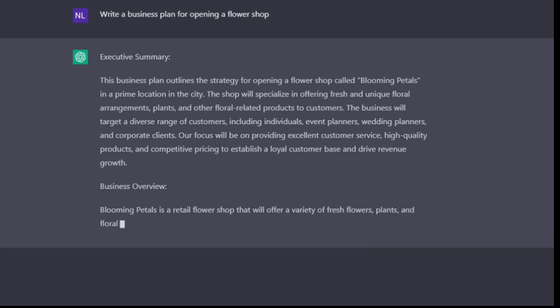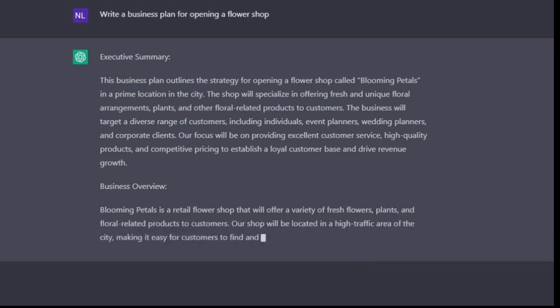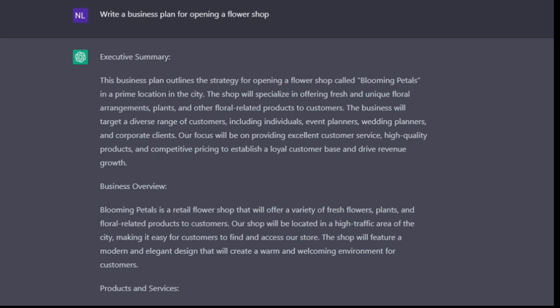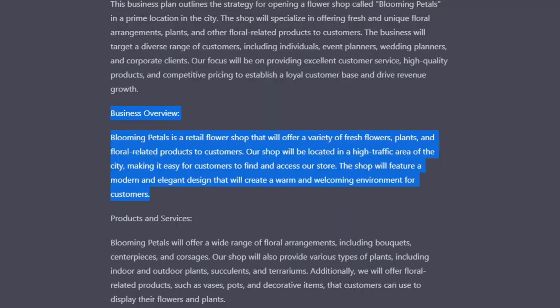The business will target a diverse range of customers, including individuals, event planners, wedding planners, and corporate clients. Our focus will be on providing excellent customer service, high-quality products, and competitive pricing to establish a loyal customer base and drive revenue growth. Business overview.